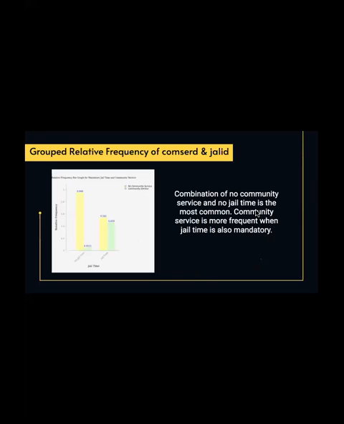Here is a grouped relative frequency of ComCert and JLID. As you can see, the combination of no community service and no jail time is most common, and community service is more frequent when jail time is also mandatory. I found this grouped relative frequency quite interesting. However, for my research question, I'm more focused on how each of ComCert and JLID individually relates to the traffic fatality rate, but I think it's quite interesting to see them grouped as well.